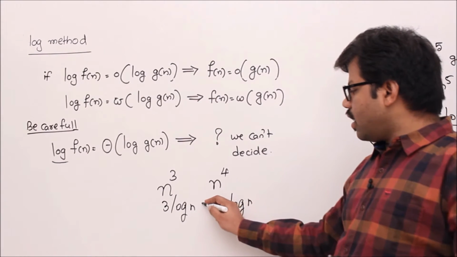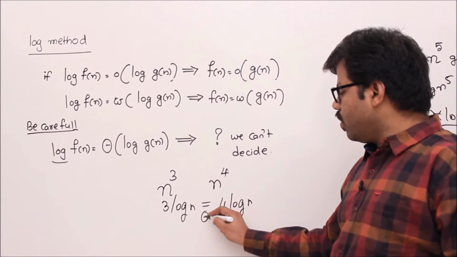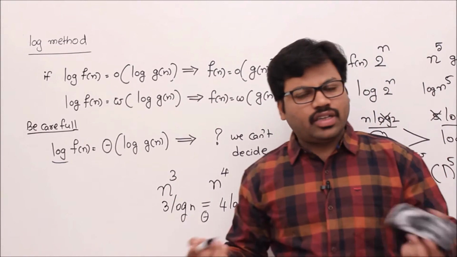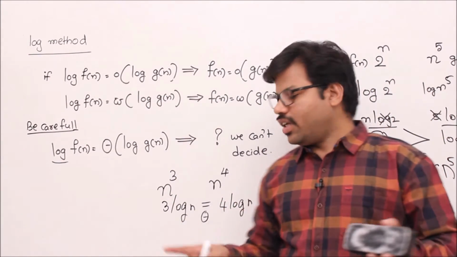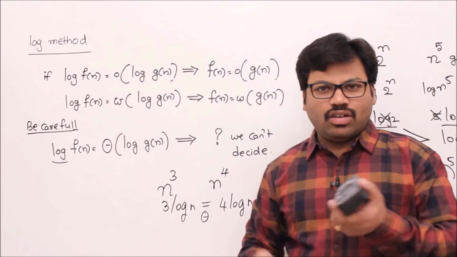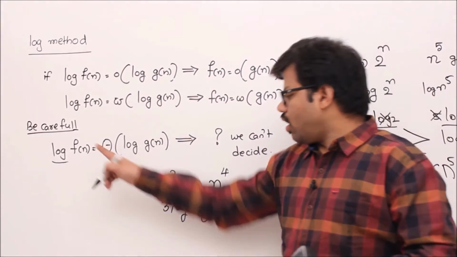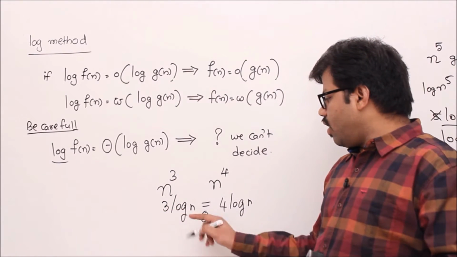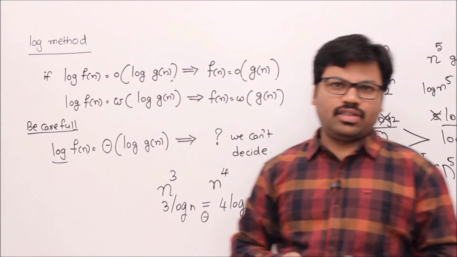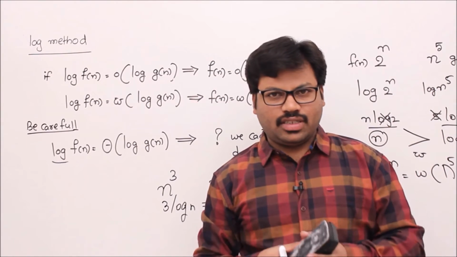Now 3 log n is asymptotically equal to 4 log n. It doesn't mean that n cube is also asymptotically equal to n to the power of 4. We know that n power 4 is bigger than n cube, but this method won't conclude it. So when you get 3 log n and 4 log n asymptotically equal, don't use this method to answer it.